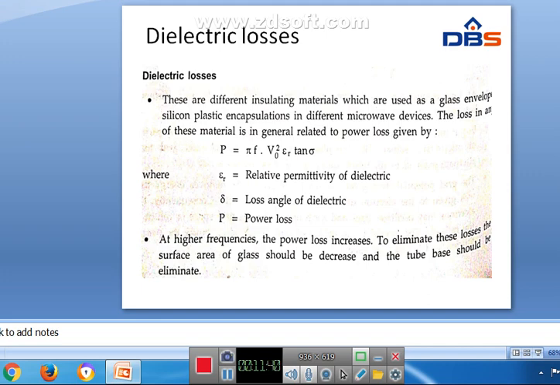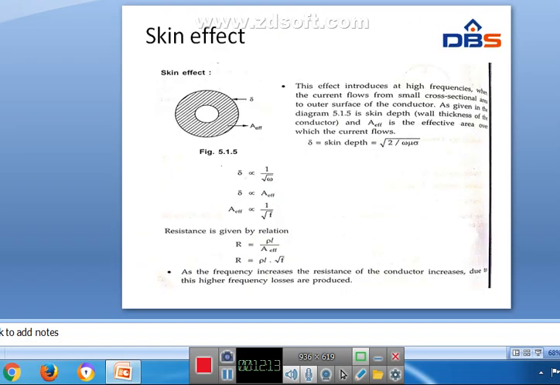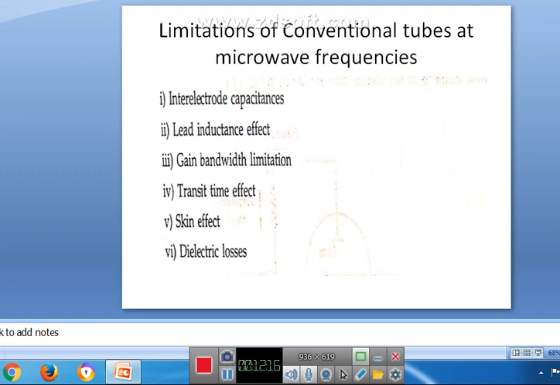Transit time is the time required for electrons to travel from the cathode to the anode plate. Here d is the distance between the two plates. Ip is the plate current, V is the applied input voltage, and V0 is the output voltage.